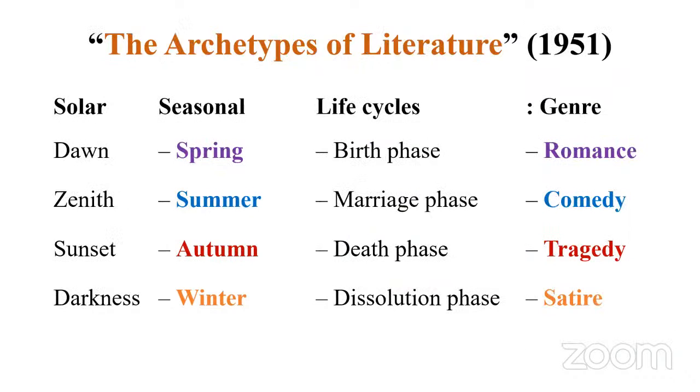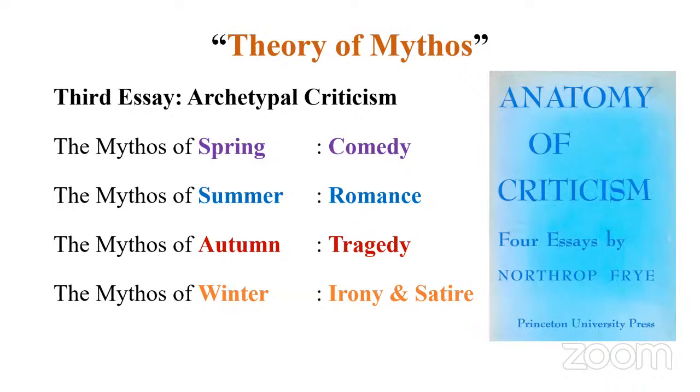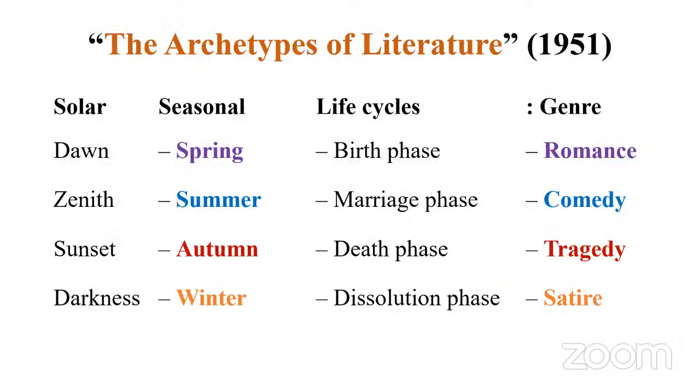Northrop Frye wrote this essay, The Archetypes of Literature, 1951. If you look at this essay, he compares not only seasons, he compares the solar cycle, seasonal cycle, life cycle, and literary genre. If you look at it very carefully, the first one, spring, instead of being associated with comedy, is now associated with romance. The earlier one, if you go back, spring, comedy, but in this essay, he associates spring with romance.